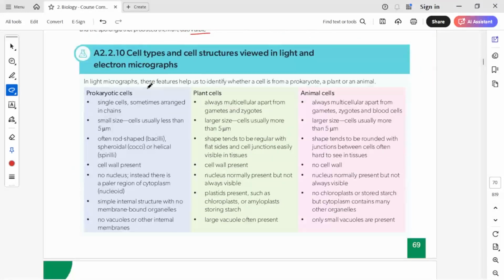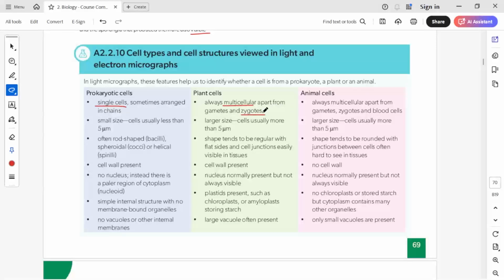So let's understand cell types and cell structure viewed in light and electron micrographs. Let's compare the prokaryotic cell, plant cell, and animal cell. Prokaryotic cells will mostly be single cells. They'll not be multicellular. Sometimes they're arranged in chains. But plant cells will always be multicellular apart from the gametes and zygotes.